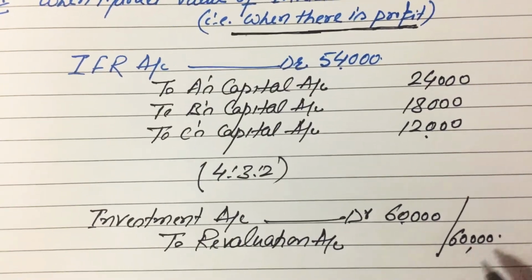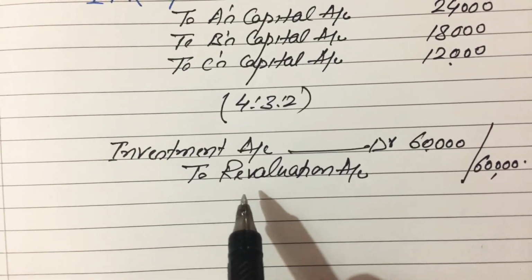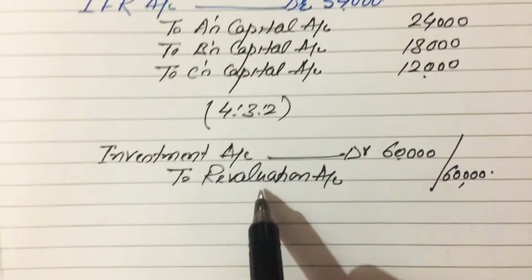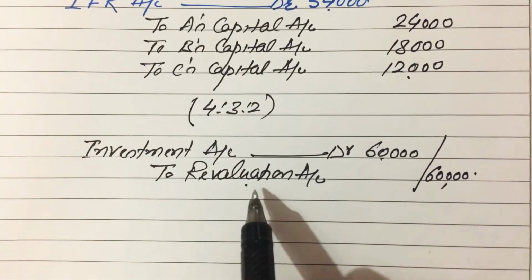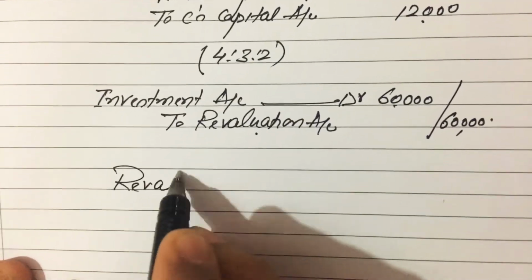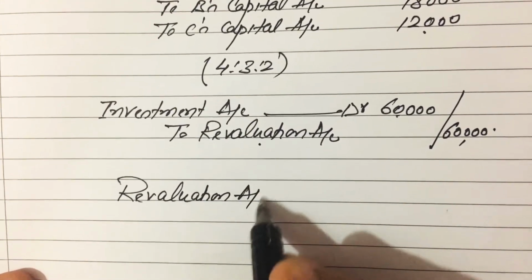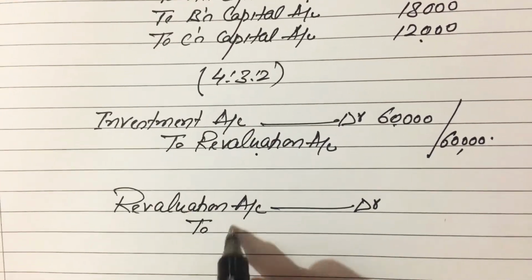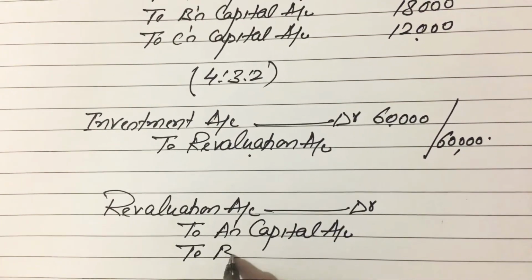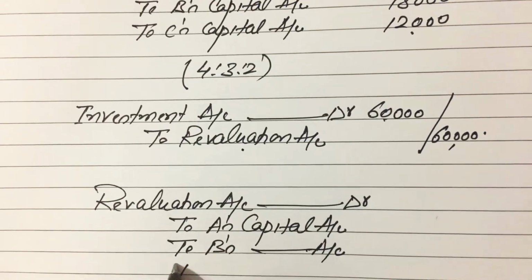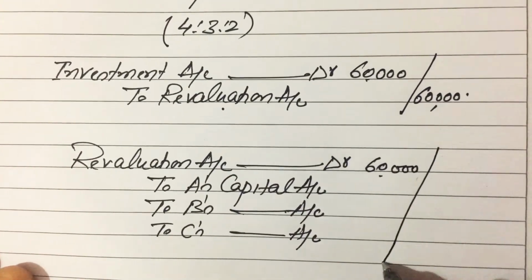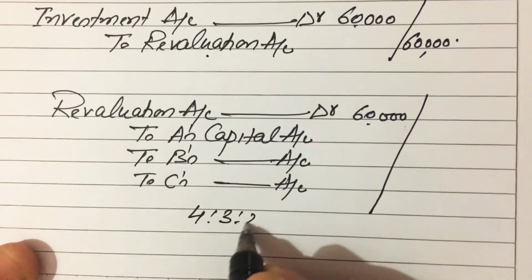And now again we will close this revaluation account by transferring its balance to old partners' capital accounts in their old ratio. In this case revaluation account is credit, so for closing this balance we will debit revaluation account, and the entry will be revaluation account debit to A's capital account, to B's capital account, and to C's capital account, 60,000 rupees in their old profit sharing ratio, that is 4 is to 3 is to 2.